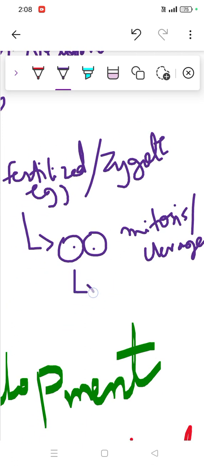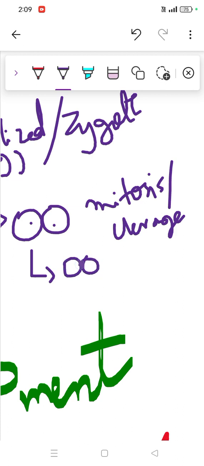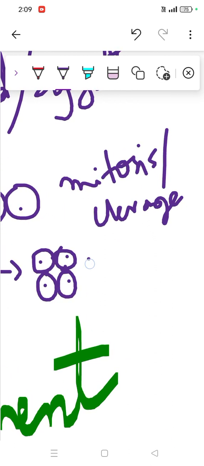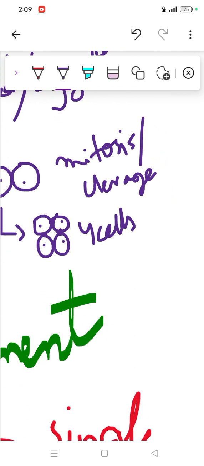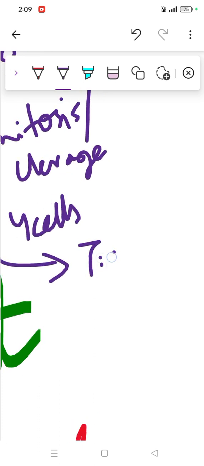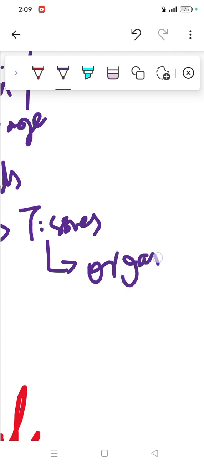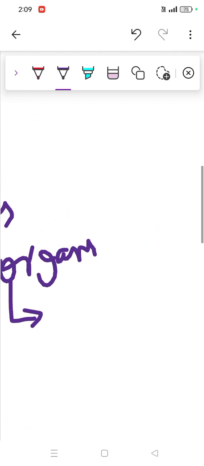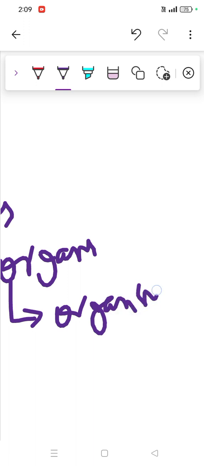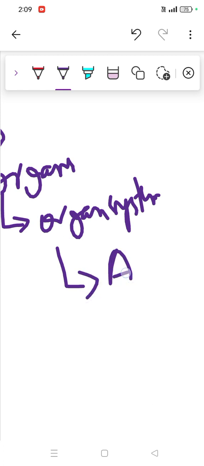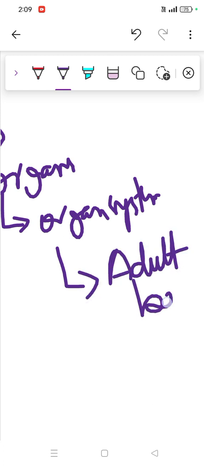Then these two cells convert to four cells. After that, there will be tissues. After these tissues, we'll see organs, and after these organs, we'll see the organ system. After this organ system, simply an adult body is formed. So development is simply all of these things. I'm sure it will be clear to you.